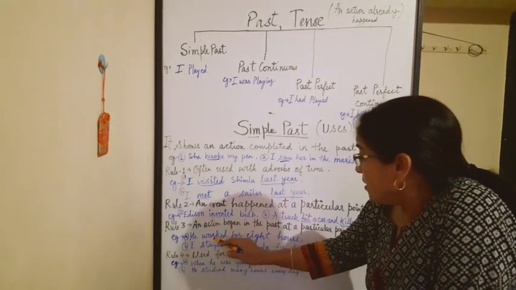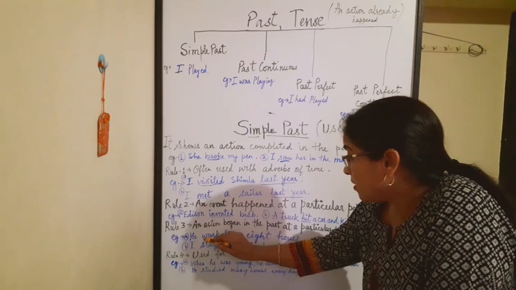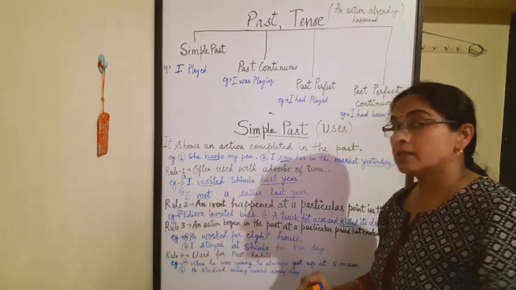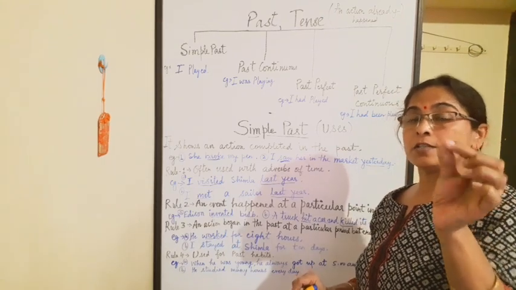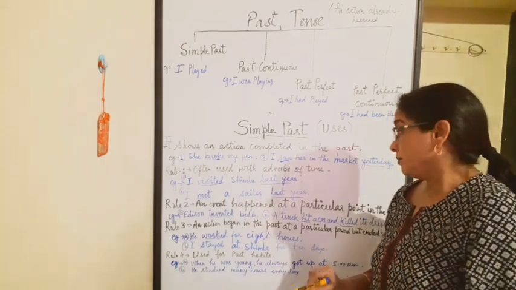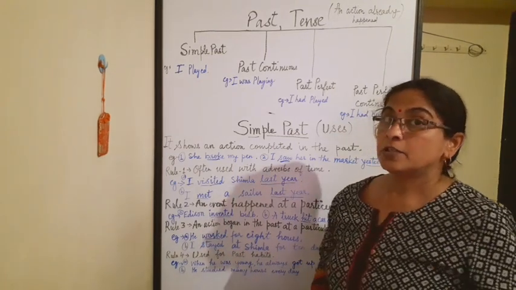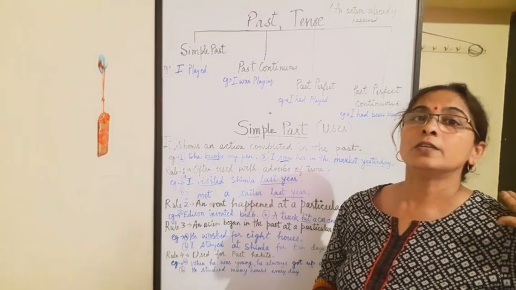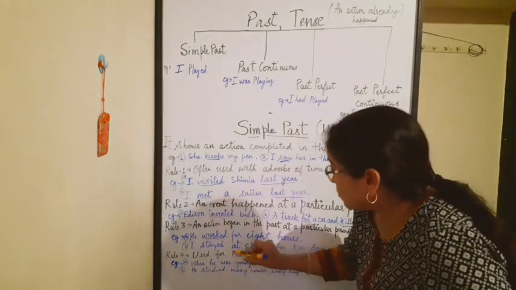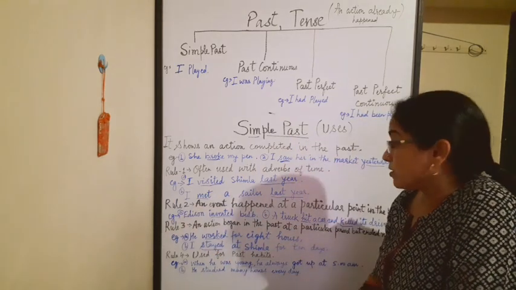Like he worked for 8 hours. He worked for 8 hours means earlier he was working for 8 hours. Now he stopped working. I stayed at Shimla for 10 days. Now she stayed in Shimla for 10 days. Now she is not staying. So these two words, worked and stayed, are telling about simple past.